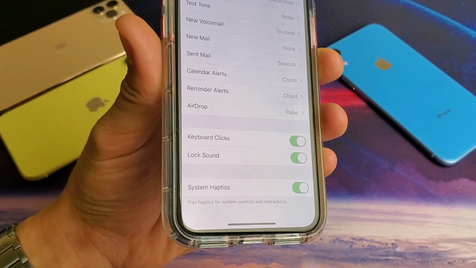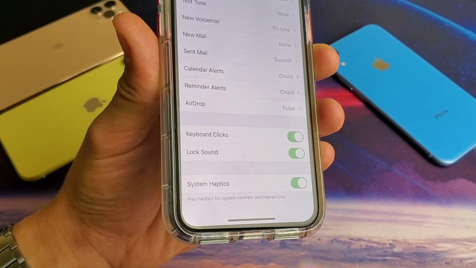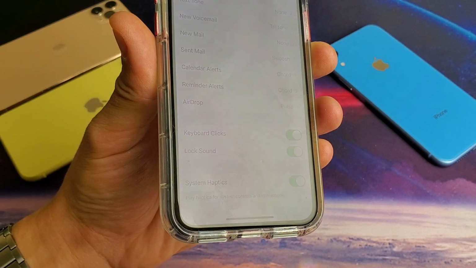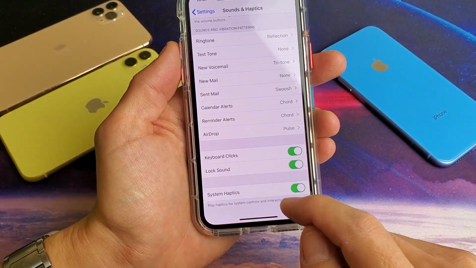So you have an iPhone 10, 10R, 10S, even the iPhone 11. I'm going to show you how to turn the keyboard click sound on and off. Okay, very, very simple. So I have the keyboard clicks on now.